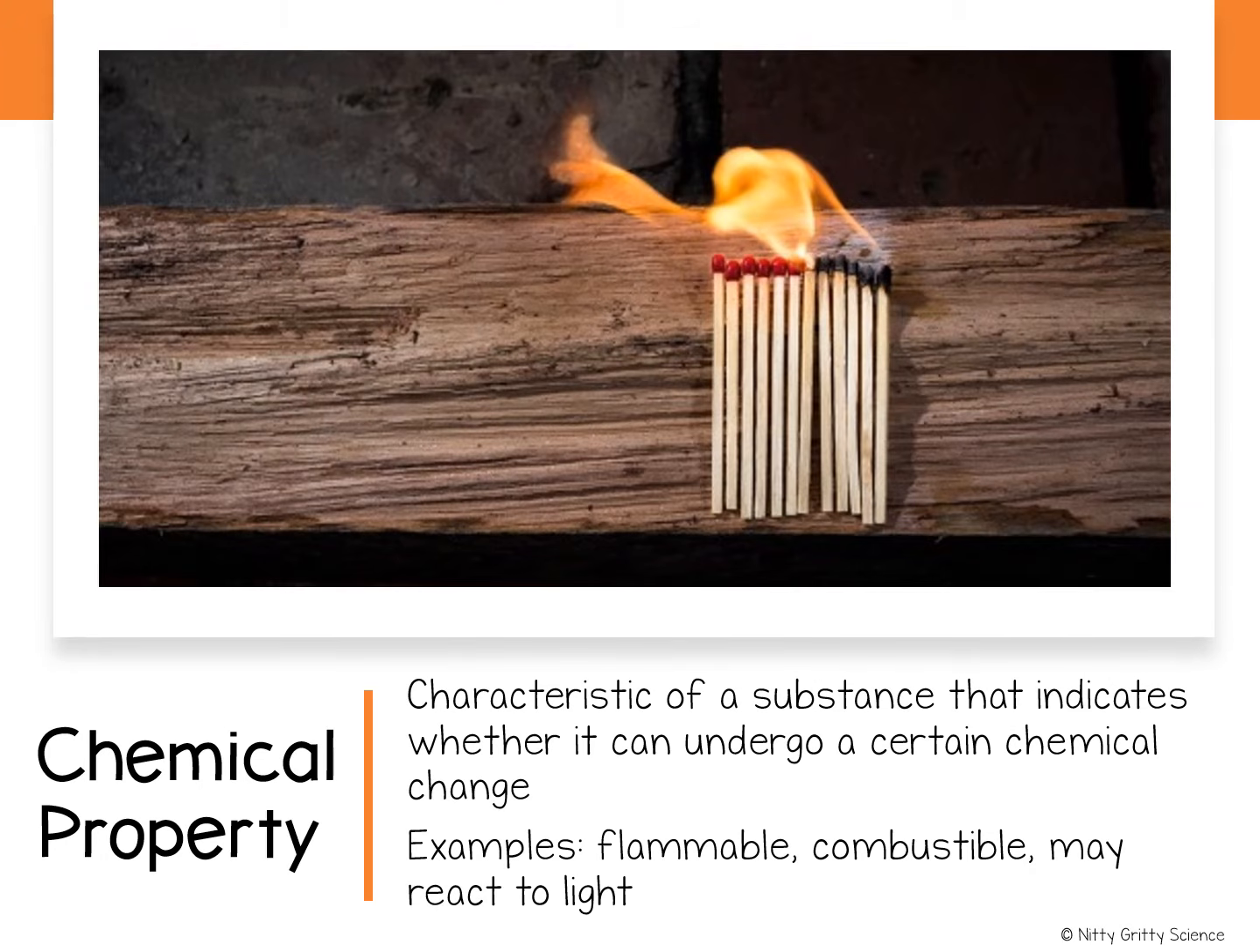Chemical properties differ from physical properties in that they are characteristic of a substance that indicates whether it can undergo a certain chemical change. The tendency, for example, of a substance to burn, or its flammability, is a chemical property because burning produces new substances during a chemical change. Paper has a physical property of a rectangular shape and white color. However, its chemical property is that it is flammable.